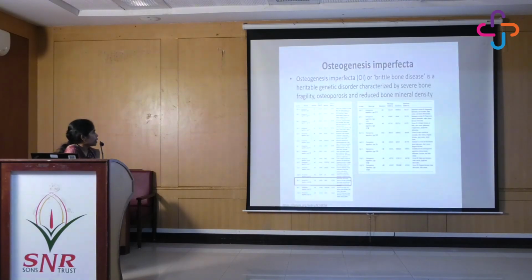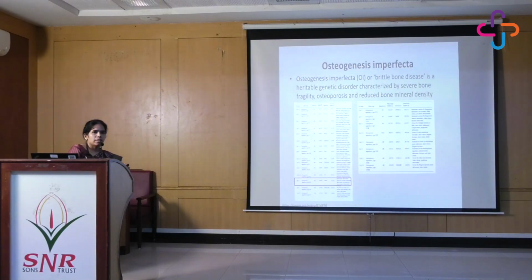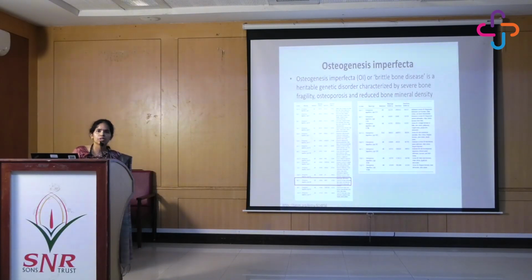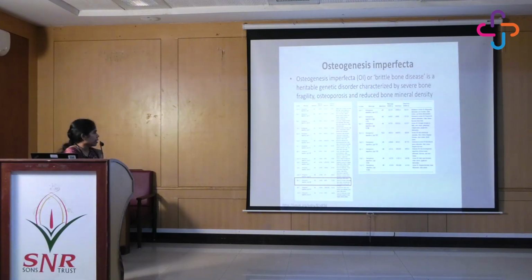So osteogenesis imperfecta, a brittle bone disease, is a heritable genetic disorder where there is severe bone fragility, osteoporosis, and decreased bone mineral density. 90% of the time it is an autosomal dominant disease where there is a mutation in the COL1A1 and COL1A2 genes which code for type 1 collagen. The rest of the time you have these rare variants.